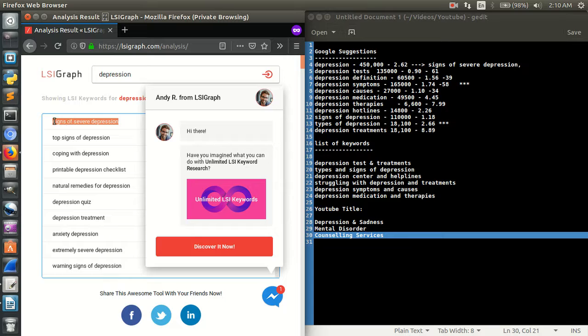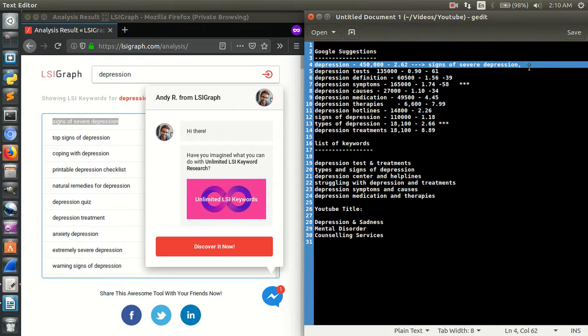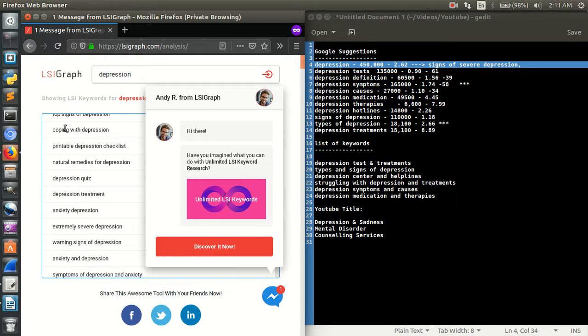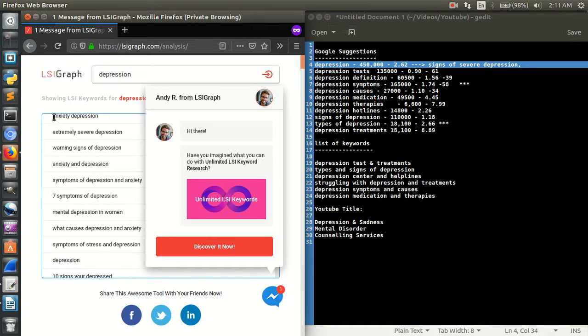So what I'll do, I just copy this and make a relevant list related to this, right? I will see what else is important for my mentality to write about. Top signs of depression. They is a sign, right? We don't need that again, so we'll check more. Depression quiz, treatment, anxiety, depression. Anxiety was a word I feel we have neglected because we don't need that. We don't want to go in depth about writing an overview. So we'll see warning signs of depression. It will come under the signs of depression, right? 7 symptoms of depression. Okay, this also is not required because we have symptoms of depression over here.